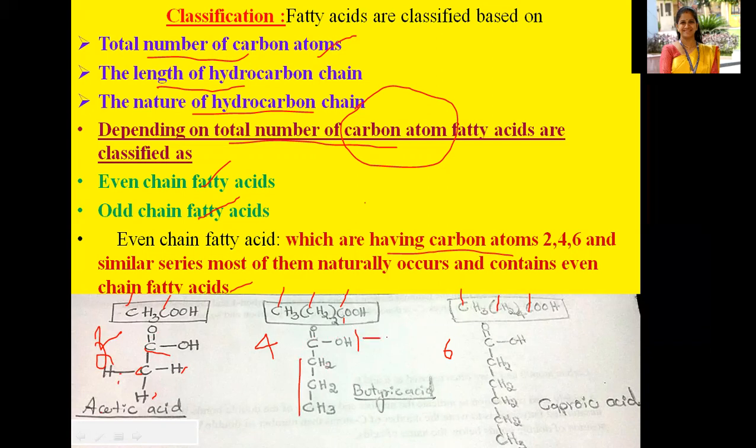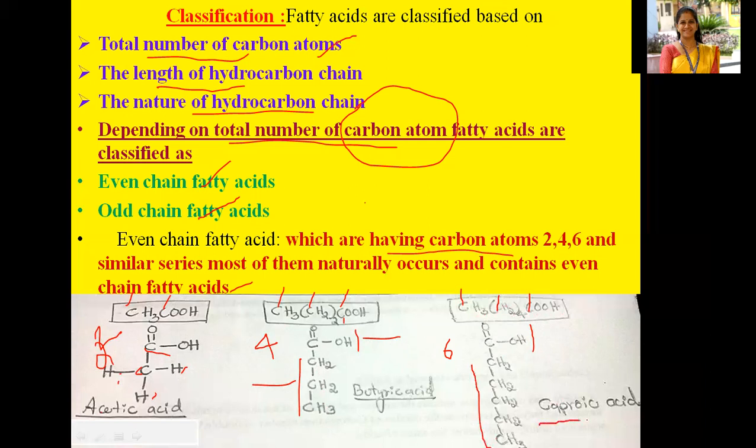This is the hydrophilic end, and this is the hydrophobic non-polar tail. Here you can see four carbon atoms: COOH, CH2 twice, CH3. Whereas here CH3, CH2 four times, COOH. So this COOH is the hydrophilic or polar end, and this is the hydrocarbon chain, the non-polar tail.